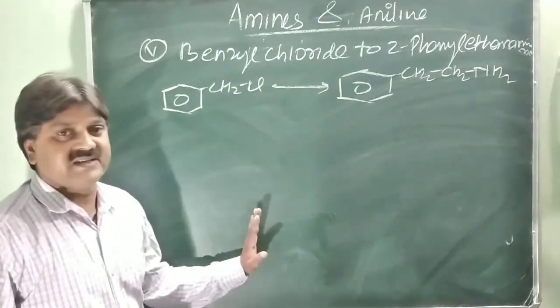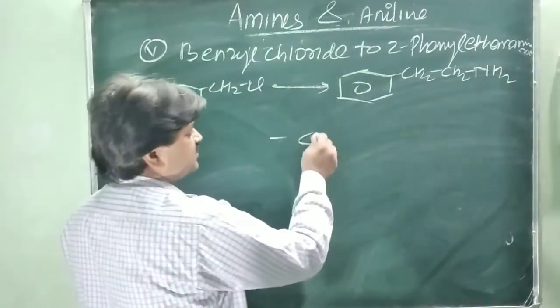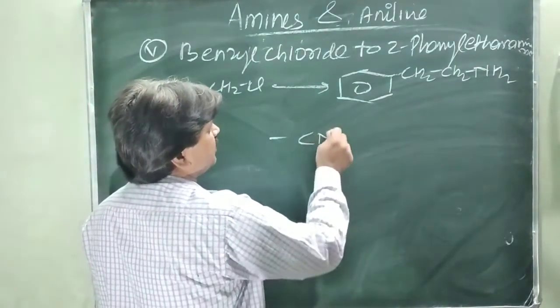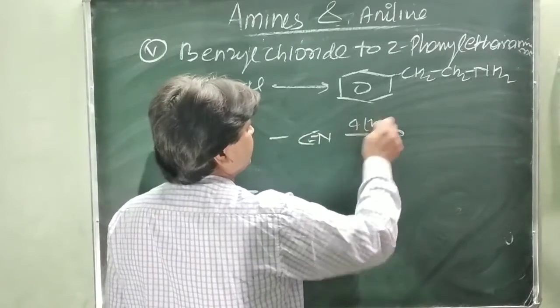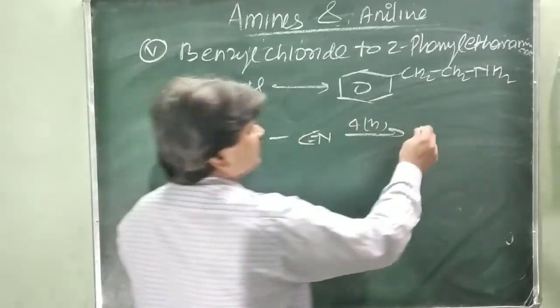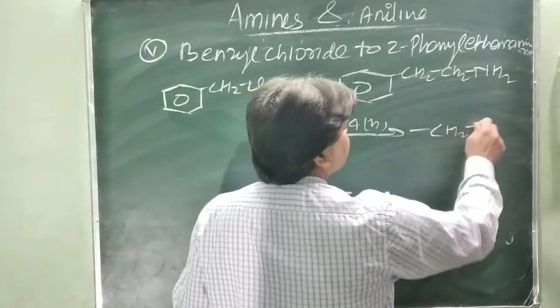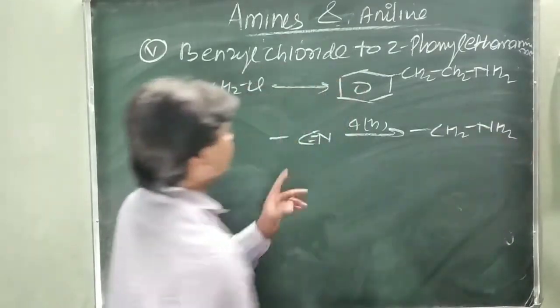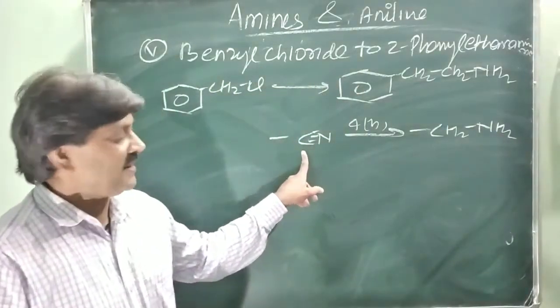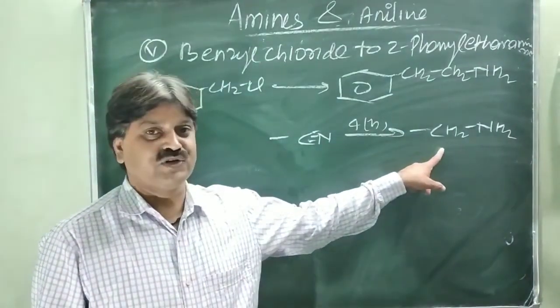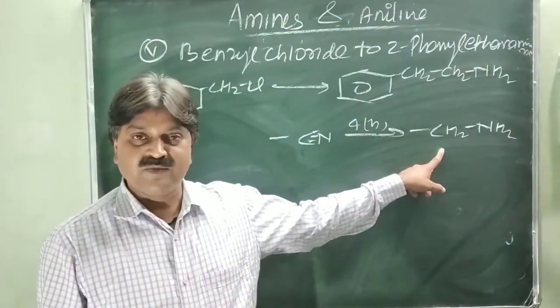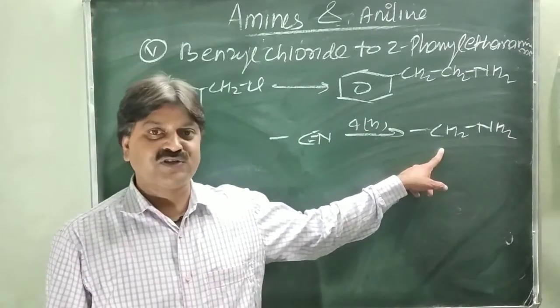One thing is very clear: when you have a CN group, on reduction with 4H it converts into CH2NH2. So it is necessary to convert benzyl chloride into the nitrile, and then nitrile reduction gives CH2NH2. This means one carbon more can be added by introducing the cyano group.